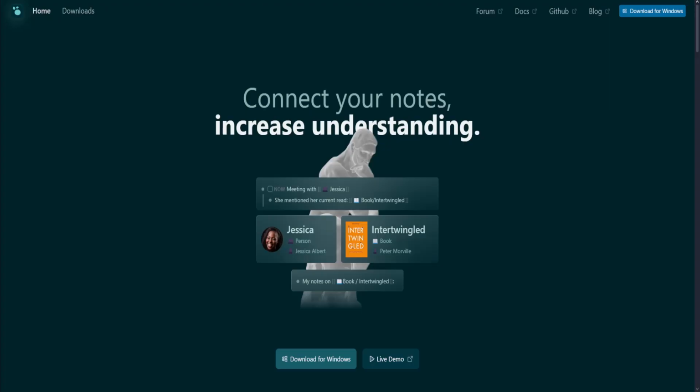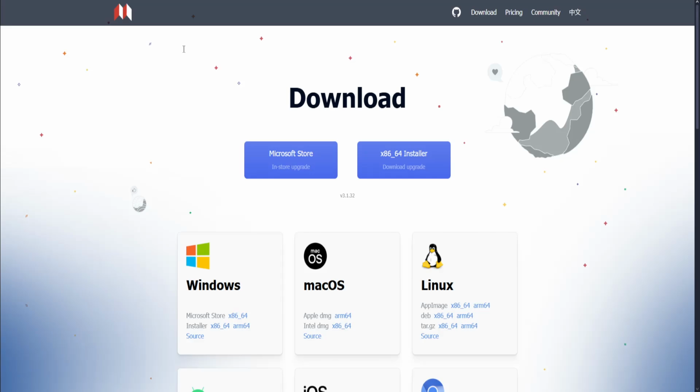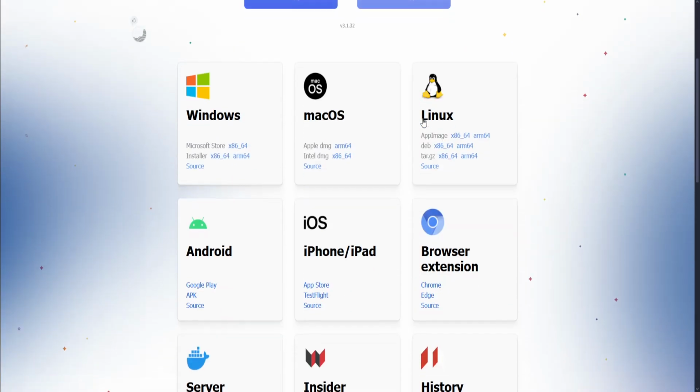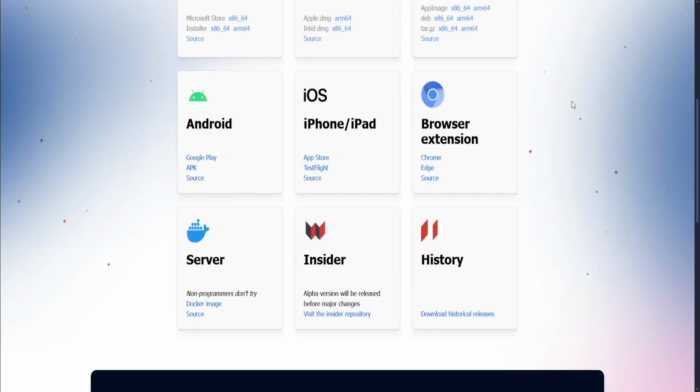Siyuan vs Logseq. Let's start with Siyuan. Siyuan is an open source, self-hosted note-taking application that emphasizes structured data management. It offers a block-based editor, end-to-end encryption, and supports both Markdown and WYSIWYG editing. It's designed for users who prefer a more database-oriented approach to note-taking.